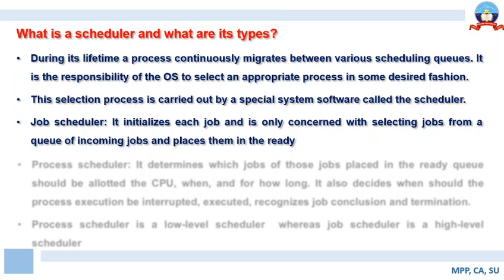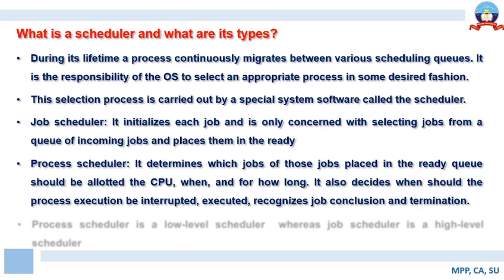So the job scheduler picks up the job from the job queue and places it onto the ready queue. Again I'll repeat it: the job scheduler is a scheduler that picks up a job from a job queue and then places it onto the ready queue. Now the next one is called a process scheduler.